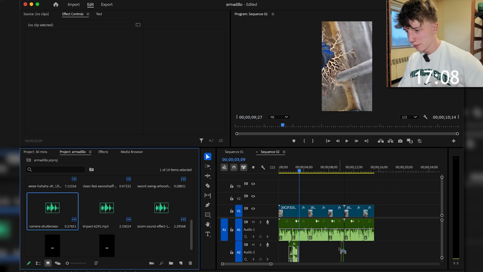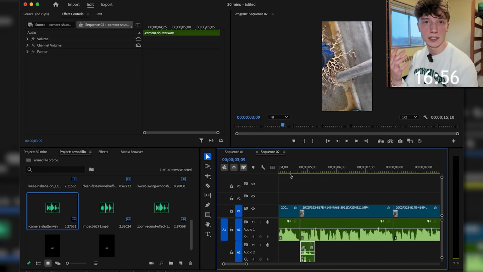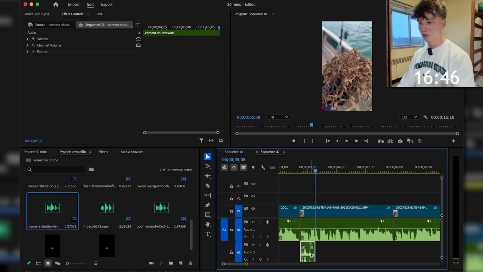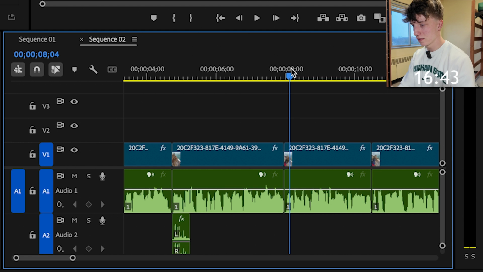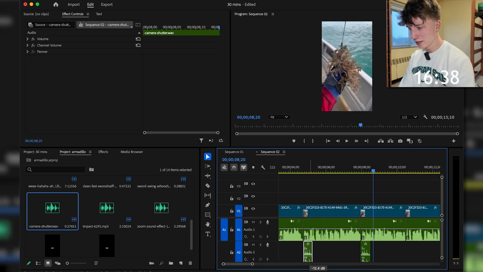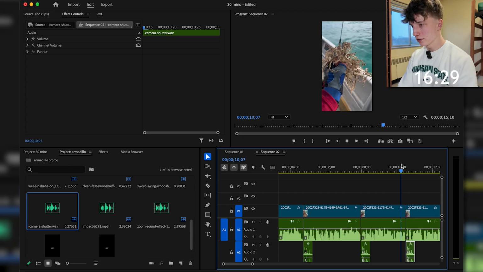What else we got? We got this camera shutter. We're definitely gonna need this because it's helpful on hard cuts. When the scene changes, it's missing a sound effect. This can help a lot. Let's turn it down a little bit, because it's kind of like you're switching frames, you know? Perfect for that. We're gonna actually put that right here as well. You know, we might just copy and paste this for the rest of the hard cuts because that's all we have in here. Not too many keyframes with motion. We're gonna paste those all in here.